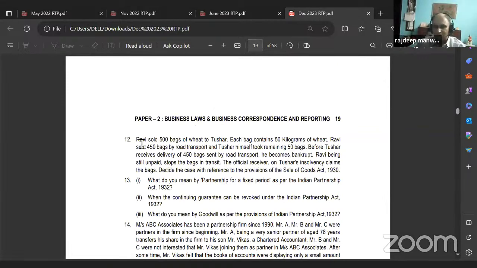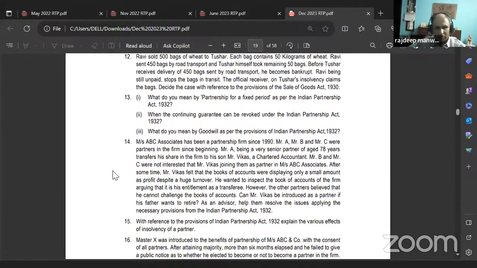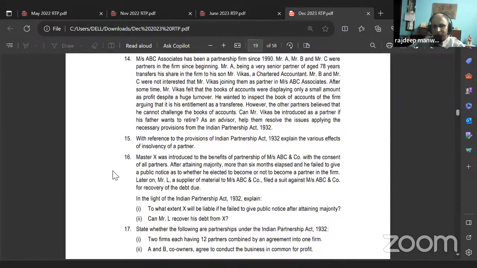What's the next question? 13th. Sir, it's from Indian Partnership. Three sub questions we have. No, leave that Indian Partnership. Go to companies. Limited liability comes in your exam only for 5 marks. Companies Act is the next.